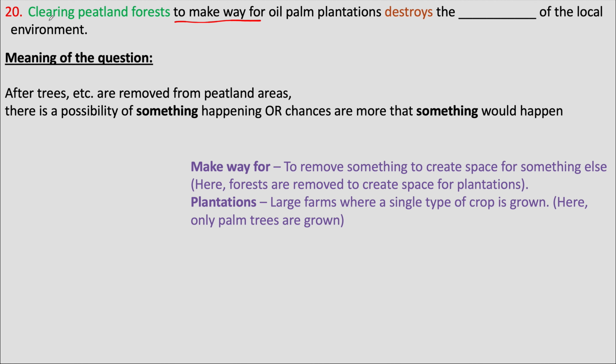Here the question says that peatland forests are cleared or plants and trees are removed from these forests to make space for oil palm plantations. Plantations are large farms where a single type of crop is grown. When this is done, this destroys the something of the local environment.